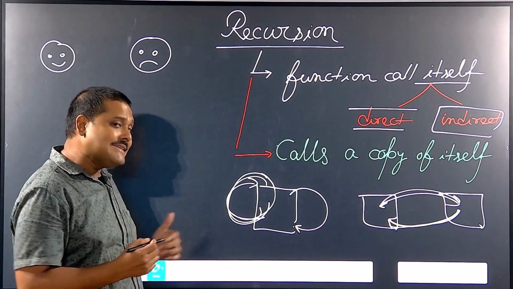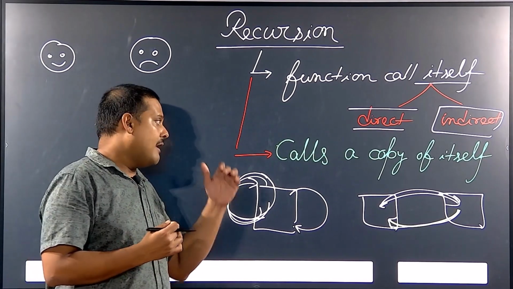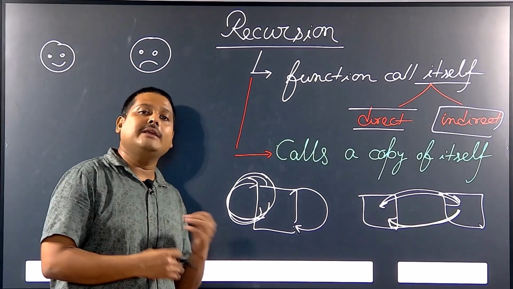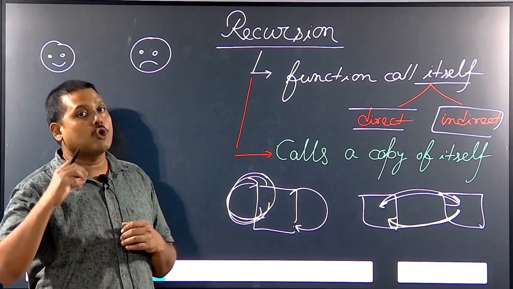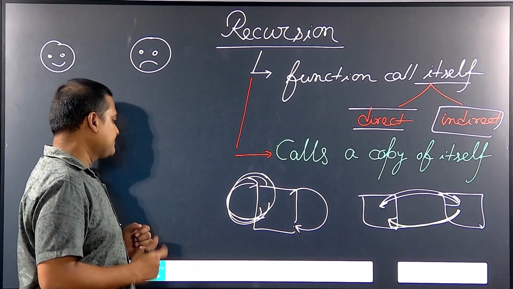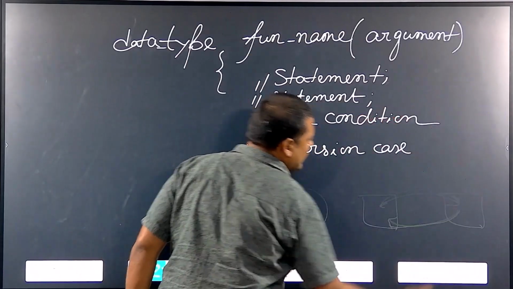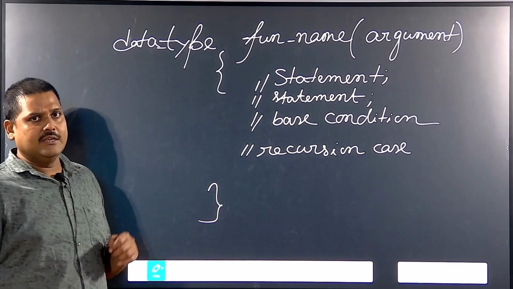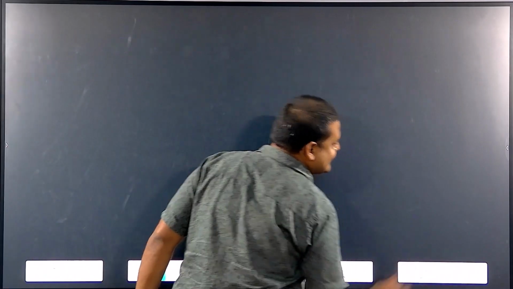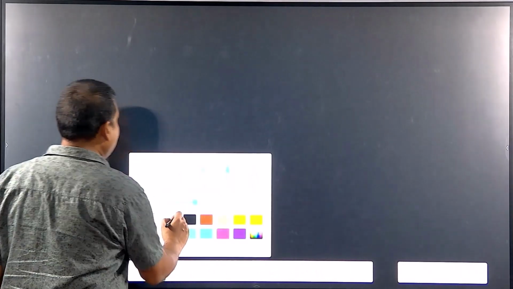So, whenever we go for recursion, this call is nothing but a function calling a copy of itself. Say for example, we will go for the other discussion later. If this is a function, say this is the syntax, I will come to this syntax later. Let us have a look at an example.